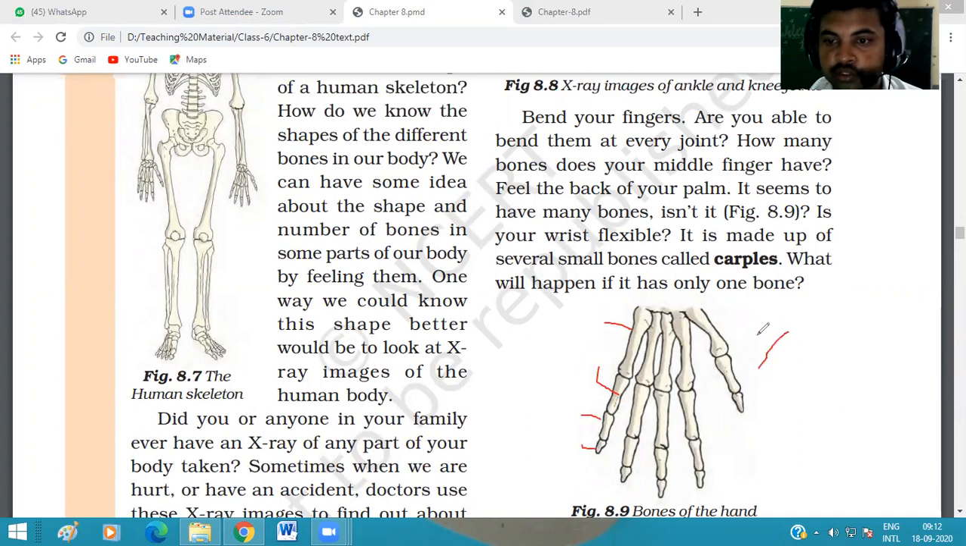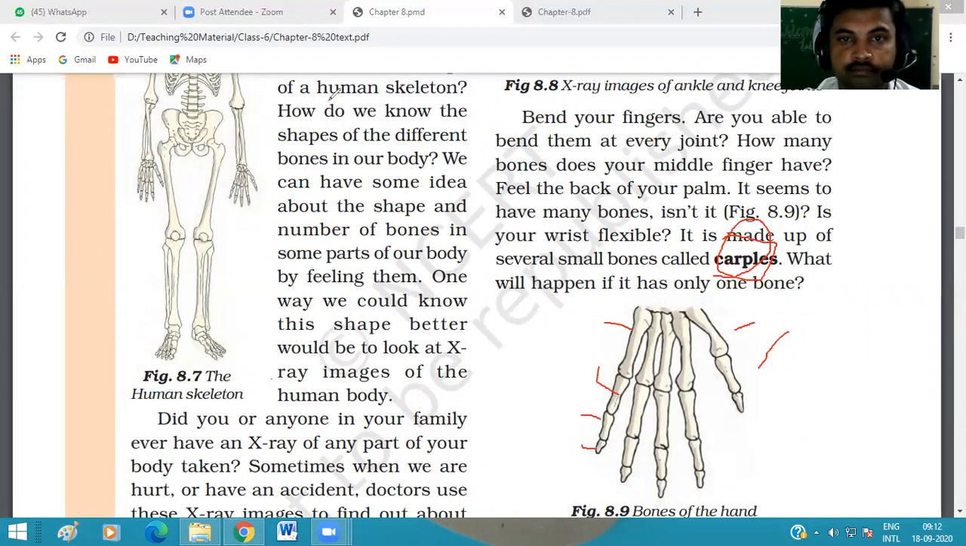These small bones are called carpals. What do we call them? Carpals. These are joined together and they form our wrist, and they make our fingers movable, okay, and flexible. Because of these joints we hold things and we are able to move the fingers, okay.